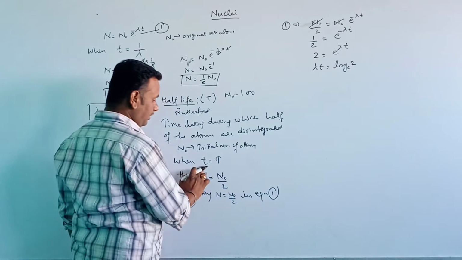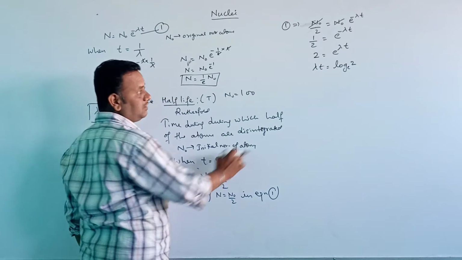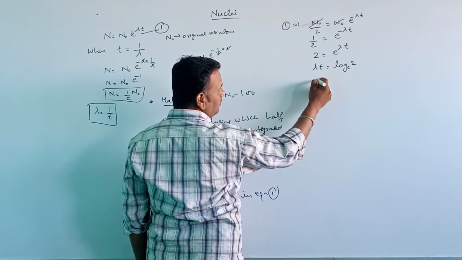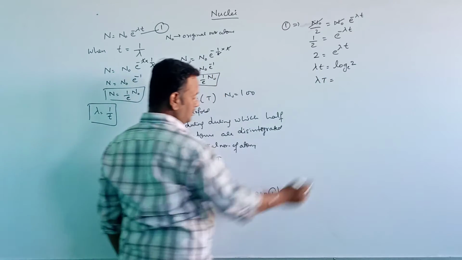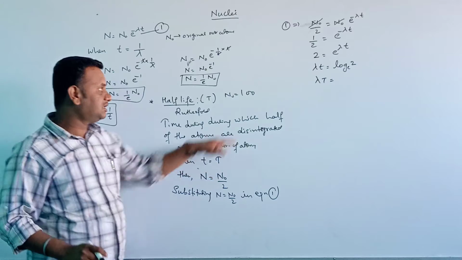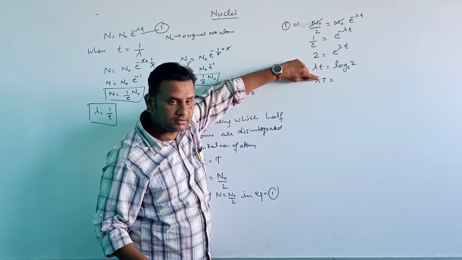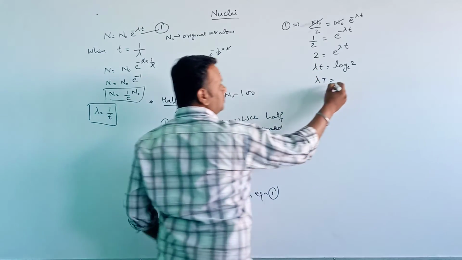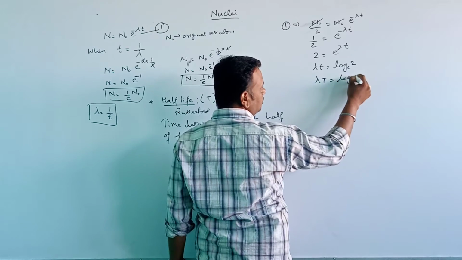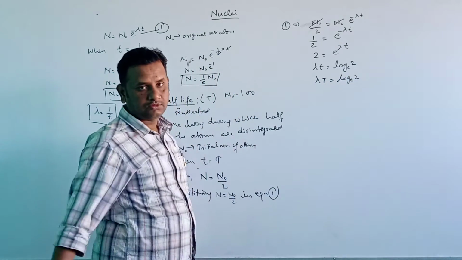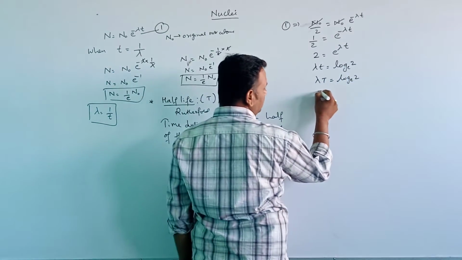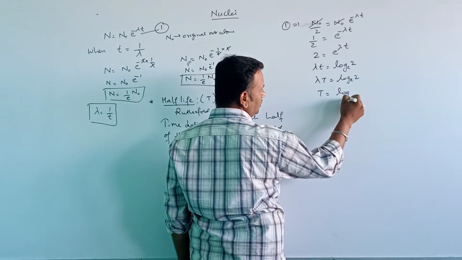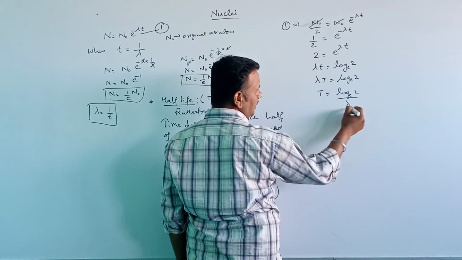Now I have taken t equal to T half. If this time period is equal to T, then this small t becomes T. So T equals log e 2 divided by lambda.